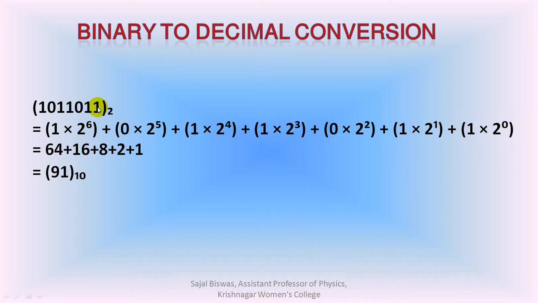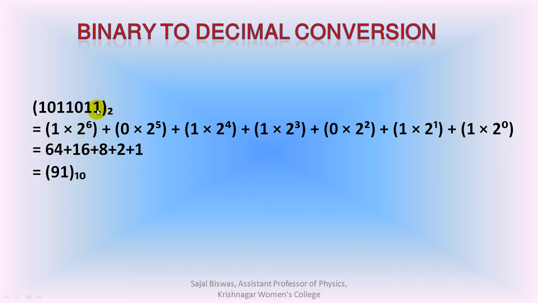The number in the units place is 1 and it should be multiplied by 2 to the power 0, and the next one should be multiplied by 2 to the power 1, and in a similar process all the numbers are multiplied with increasing powers of 2.